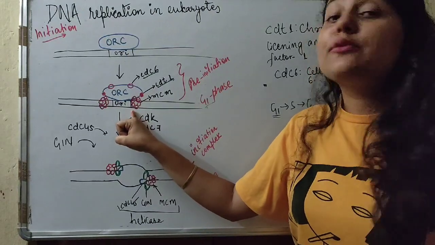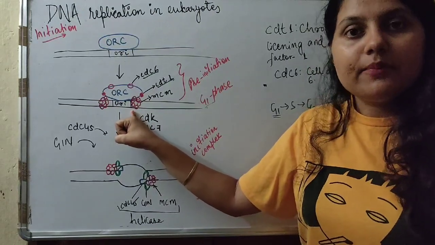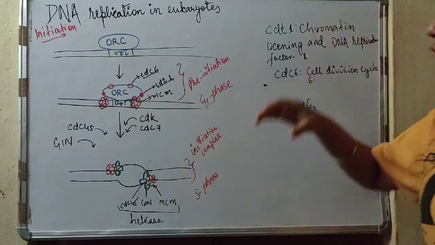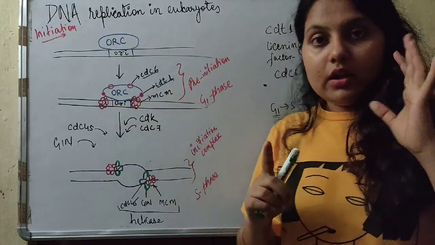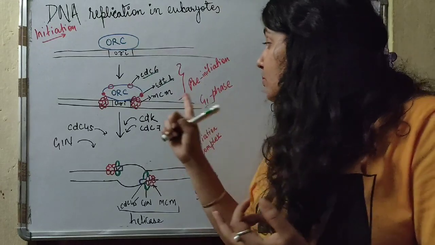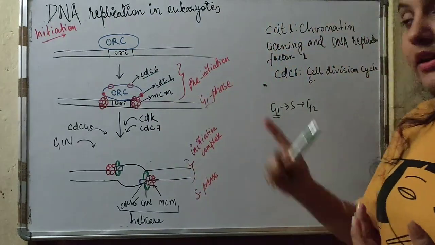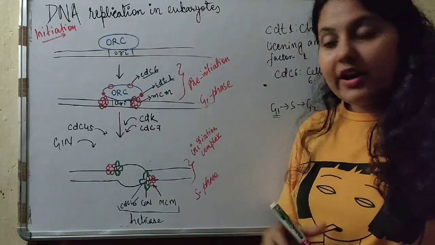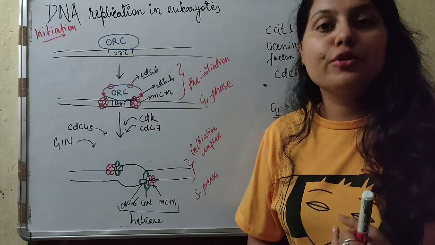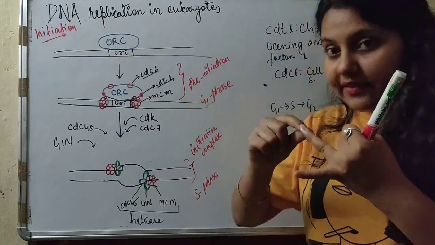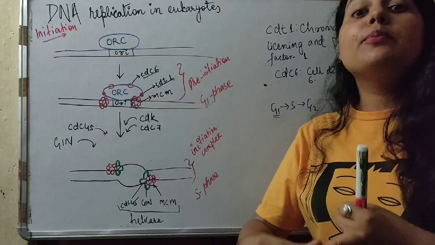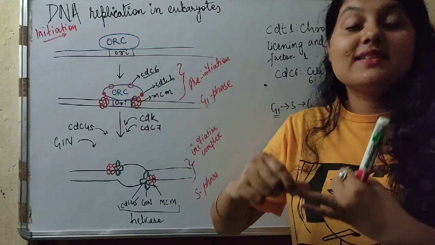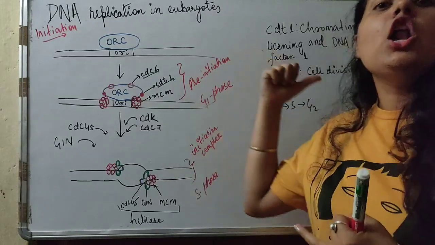Now, after these two proteins bind, another main protein known as MCM, mini chromosome maintenance factor protein, will come and bind. Note it: mini chromosome maintenance factor protein. These are six-subunit proteins, and this is the main protein which will serve as the helicase in the elongation stage.